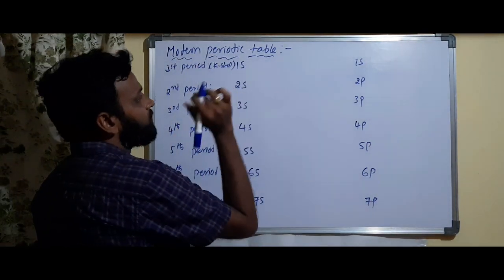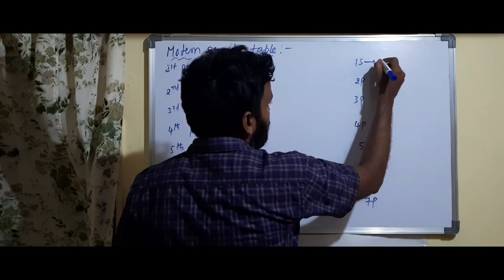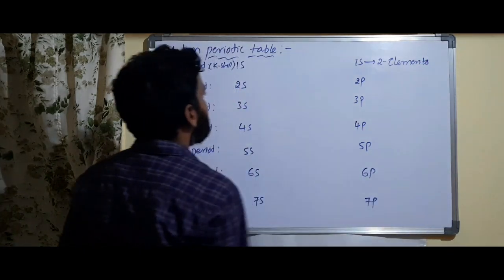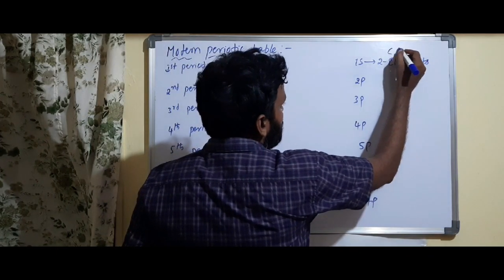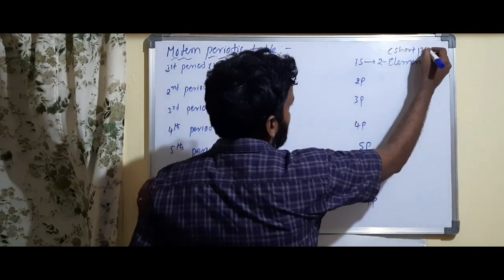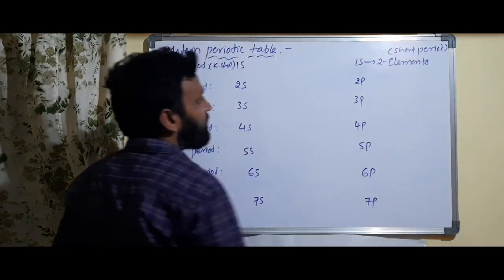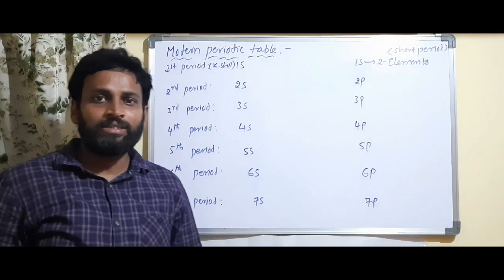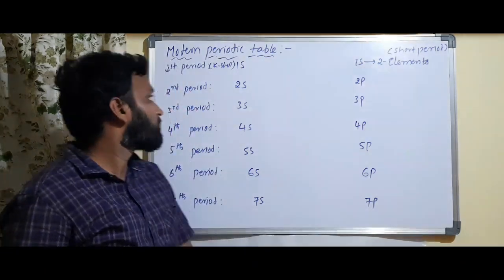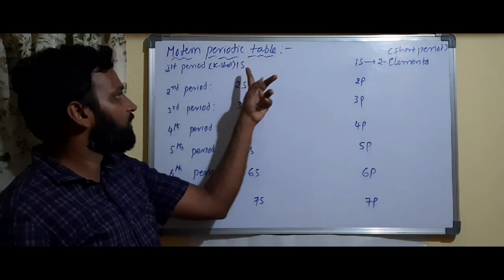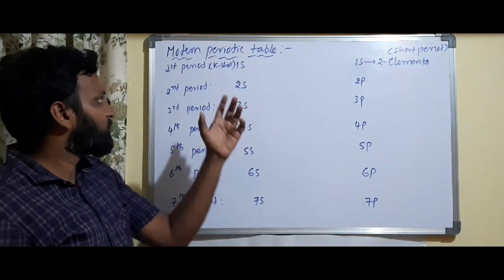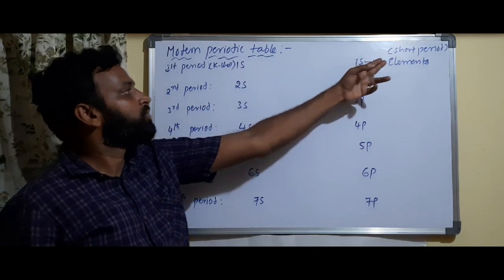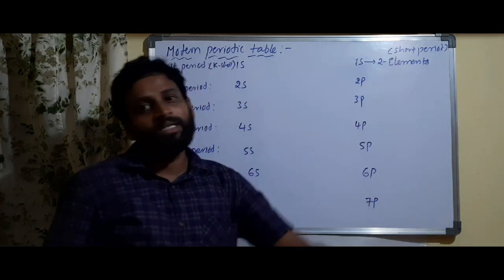Correct? So how many elements does the first period consist of, as I told you? 2 elements. That's why this is called a short period. Why can only 2 elements be filled? Because s can have a maximum of 2 electrons. So the first period consists of only the 1s subshell. So the first period consists of 2 elements.